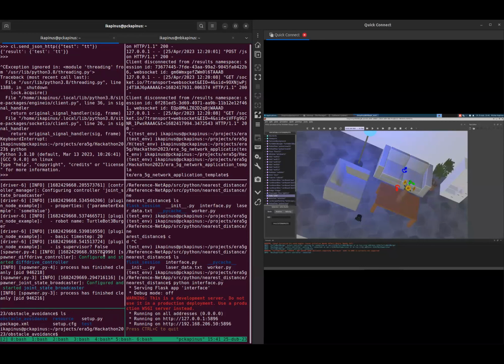So to be prepared for tomorrow, you should be able to run this simulation and run this obstacle avoidance node. So the robot is moving around like you can see here. If you have this working, you are prepared for tomorrow.